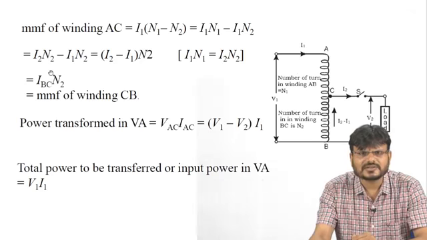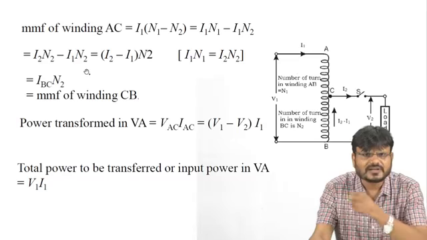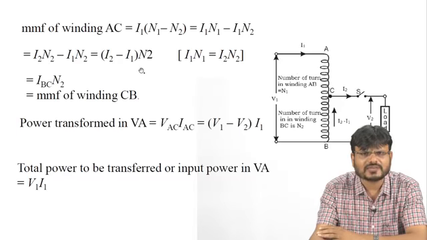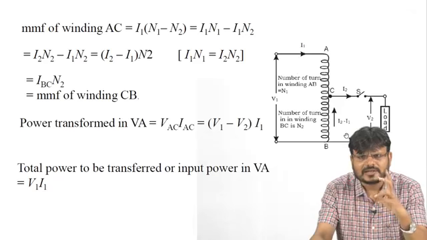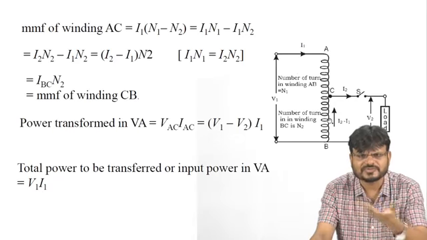Now, since I1 N1 is equal to I2 N2, this becomes I2 N2 minus I1 N2. So I2 minus I1 is the current flowing from B to C. You can say this is IBC multiplied by N2. That means this IBC into N2 is the MMF at the winding BC.